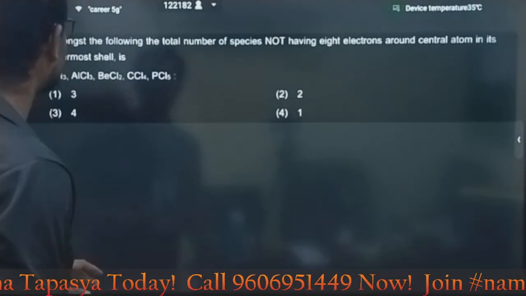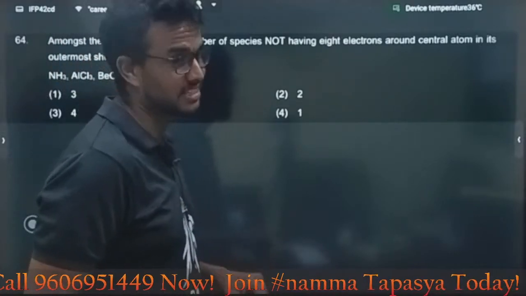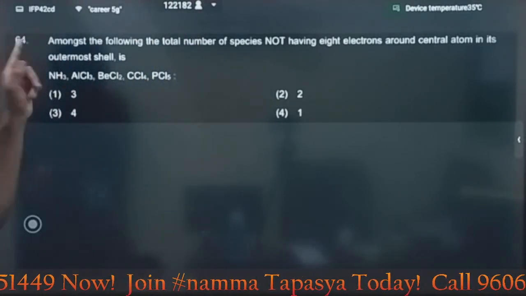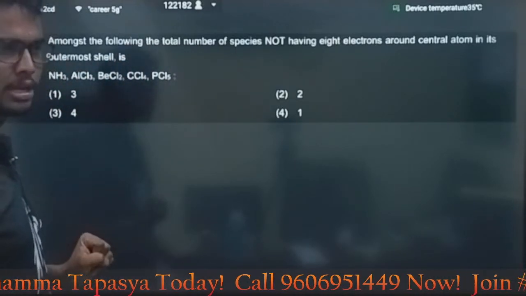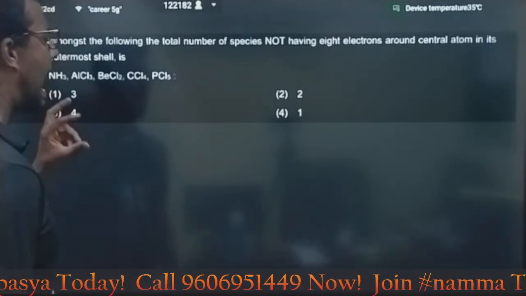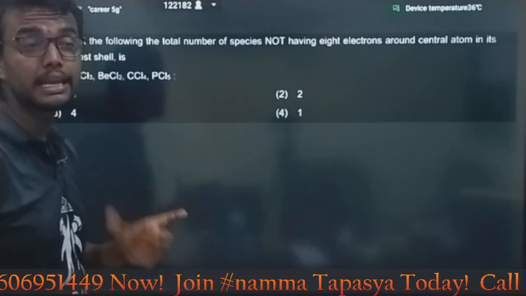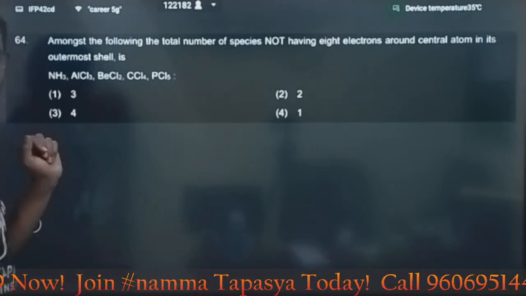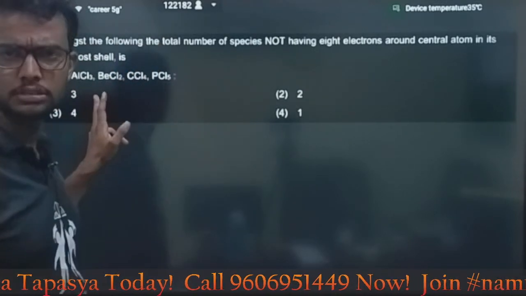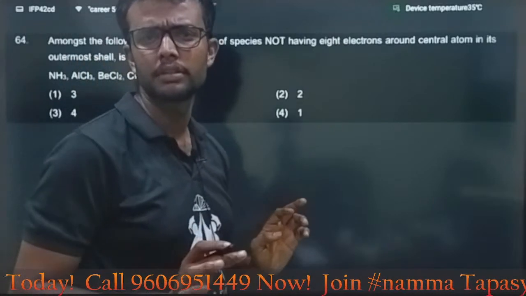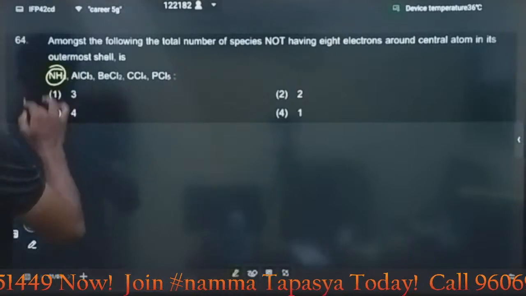Next question, my dear students. This is from your chemical bonding, octet rule, Lewis structure. The question is, among the following, the total number of species not having 8 electrons around the central atom in its outermost shell. Which ones do not contain 8 electrons? Let's start with ammonia. Nitrogen valence is 5, plus 3 electrons from hydrogen, so it will satisfy the octet.